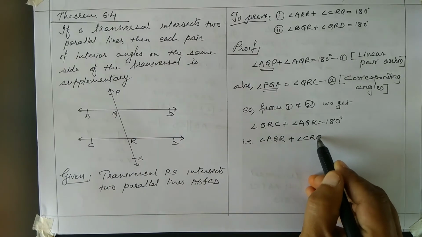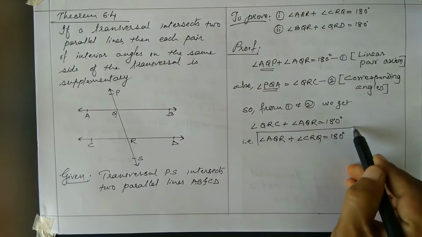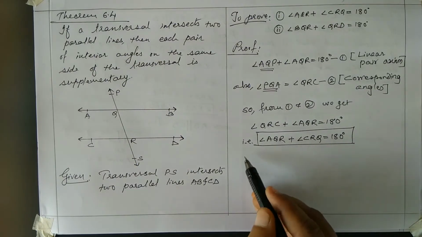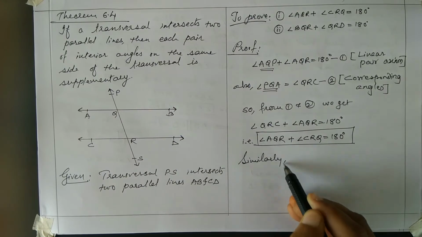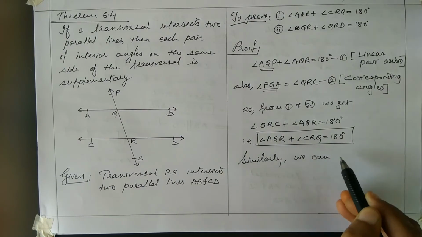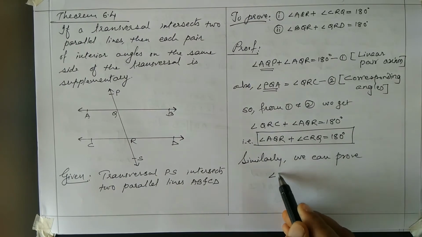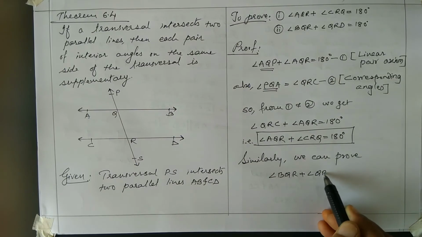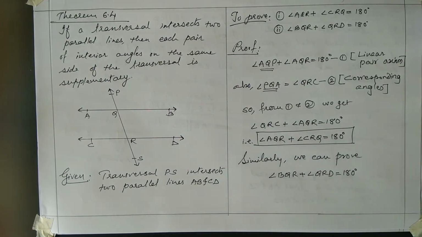Angle CRQ is 180 degrees. So we proved this. On the same lines we can prove the second part. So similarly, we can prove angle BQR plus angle QRD is equal to 180 degrees. Hope you have understood this theorem.